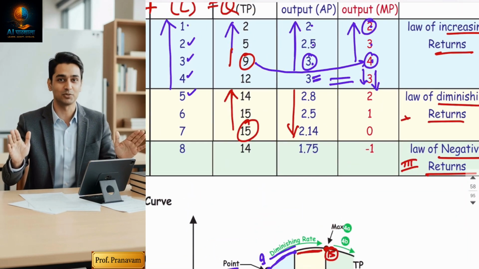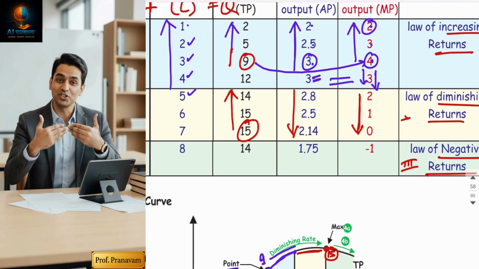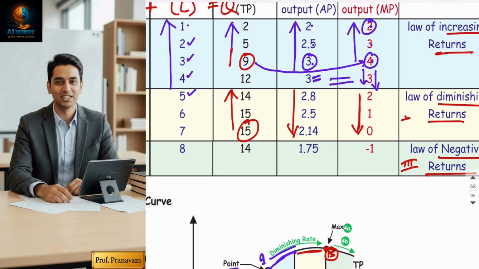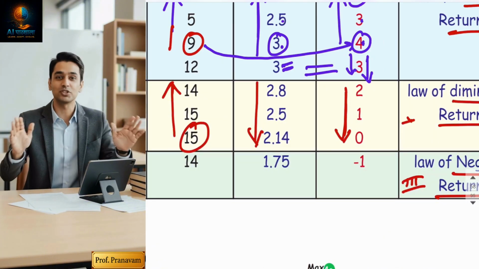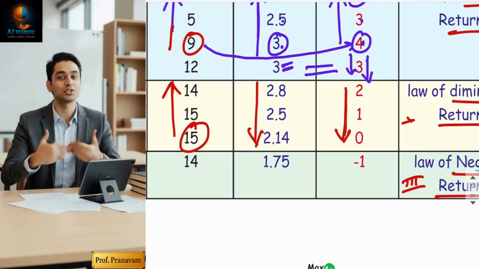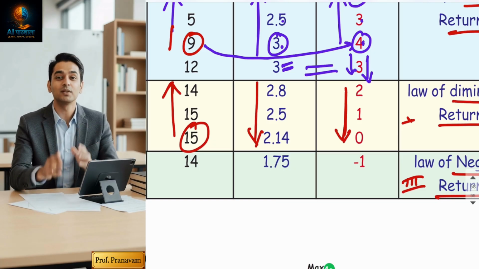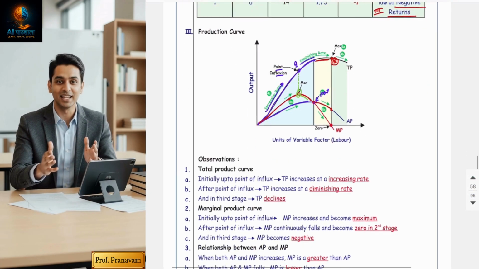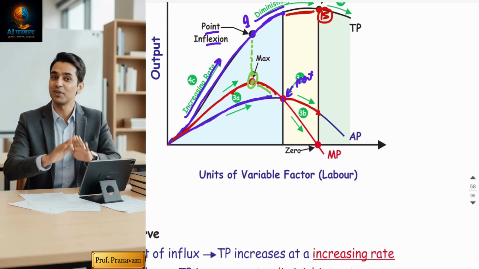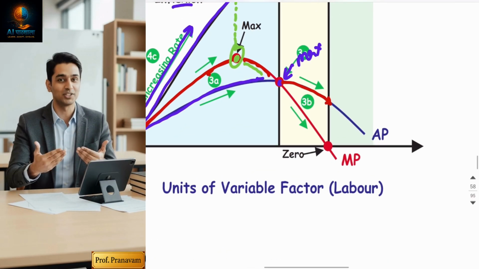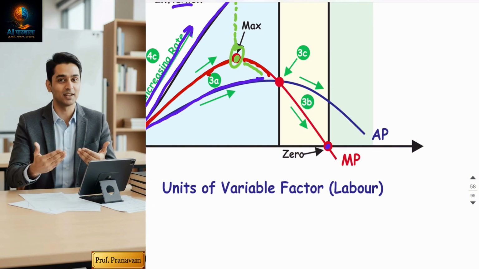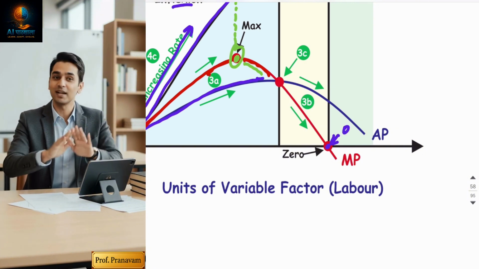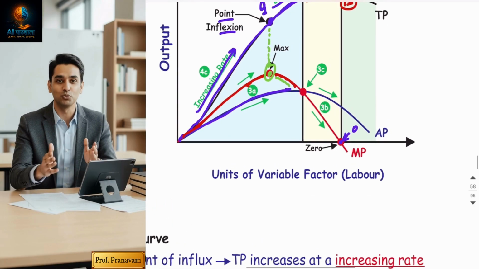MP started falling from the first stage. Then in the second stage, it is continuously falling and becomes zero. You will see one trend when you compare AP and MP: AP is also falling, MP is also falling, but now MP is lesser. So the red curve, which was higher in the first stage, becomes lower. At the end of the second stage, it has reached the x-axis, meaning MP is zero here.